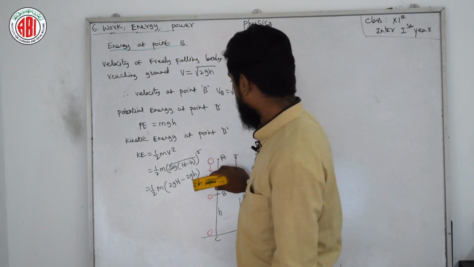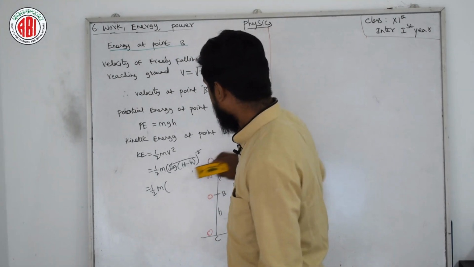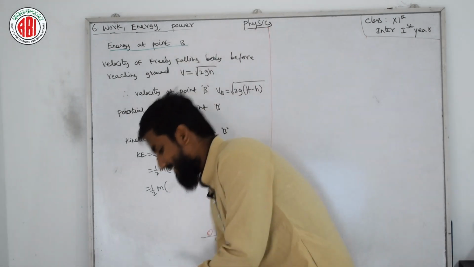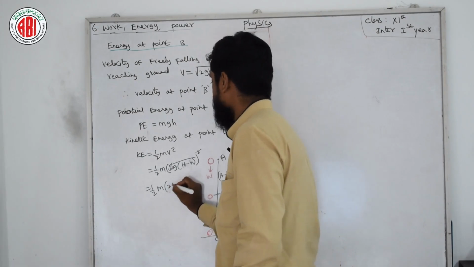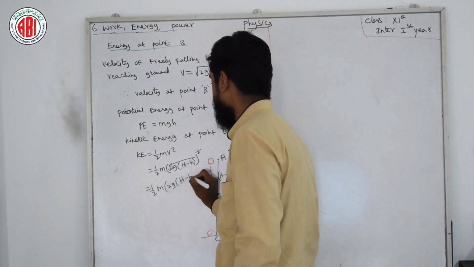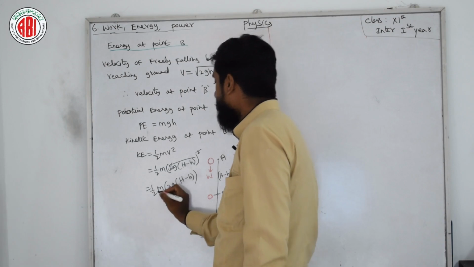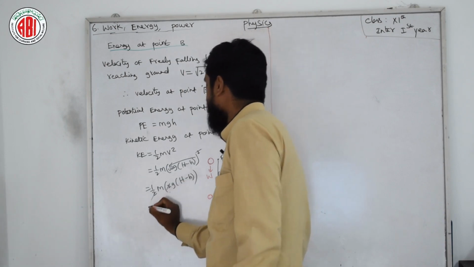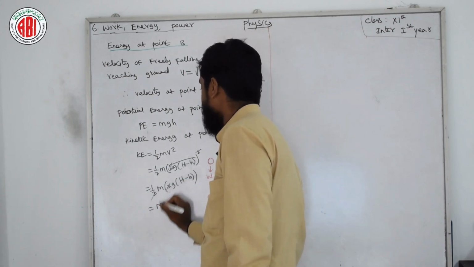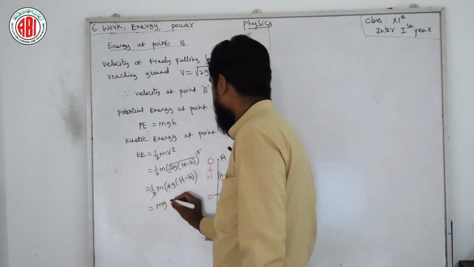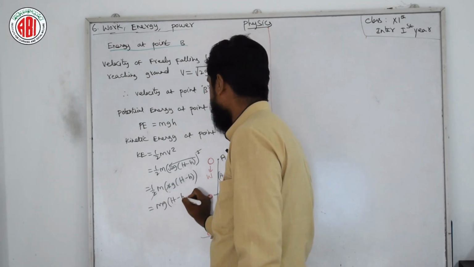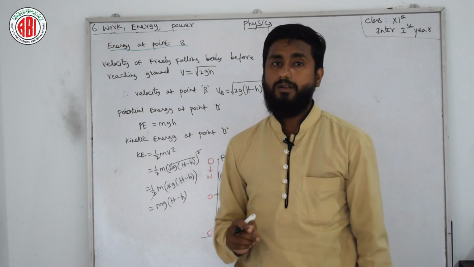This step I don't want to open up, I want to keep it as it is. So here 2 and 2 get cancelled, we remain with mg, g coming outside, and we remain with (H minus h).